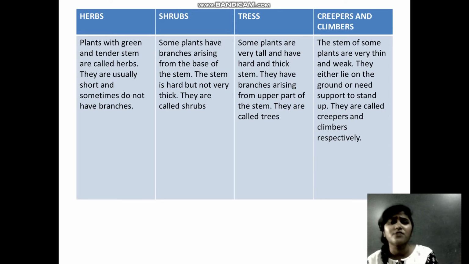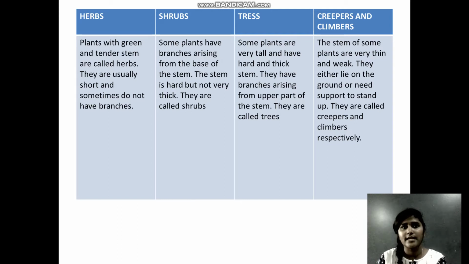Examples of creepers are pumpkin plants, which usually grow on the soil or on the ground, and an example of climbers is the grape plant. So with this we finished how plants are classified as herbs, shrubs, trees, and creepers and climbers.